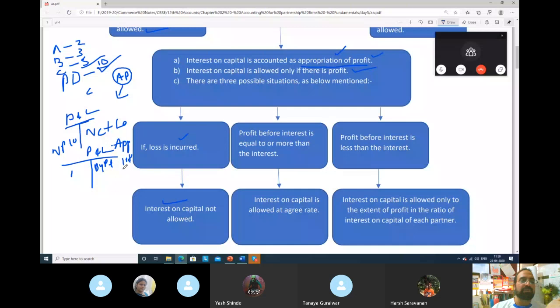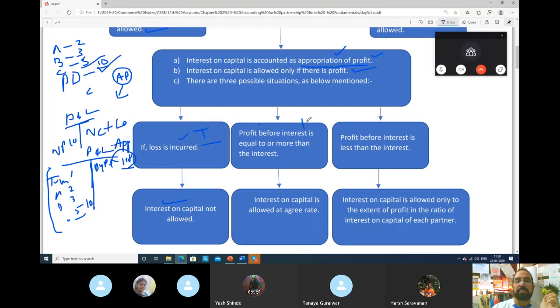All of them will get interest on capital, to the partners' capital accounts, A capital, B capital and C capital. He will get 2,000, he will get 3,000 and he will get 5,000. So total 10,000 they will get, because in our profit and loss appropriation we have 10,000 rupees or more. So we can pay them fully. So that is the second case. This is the first case.